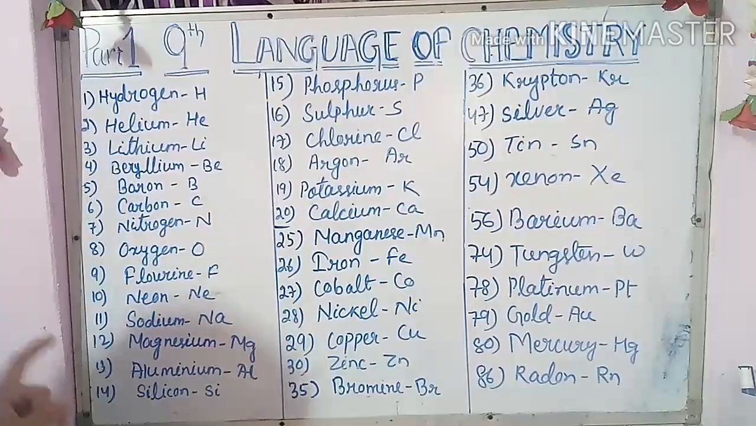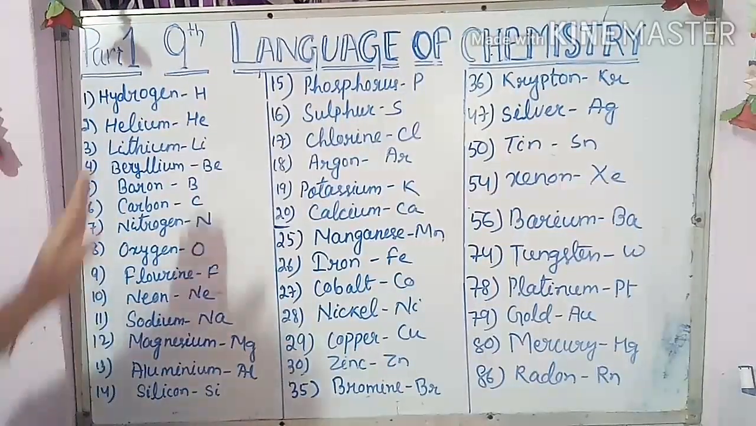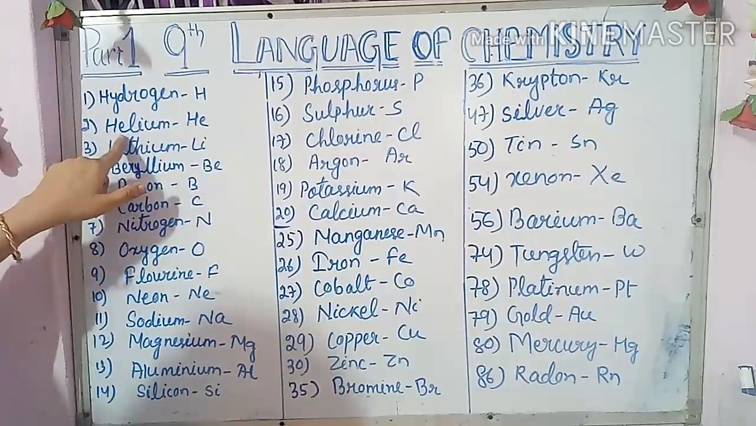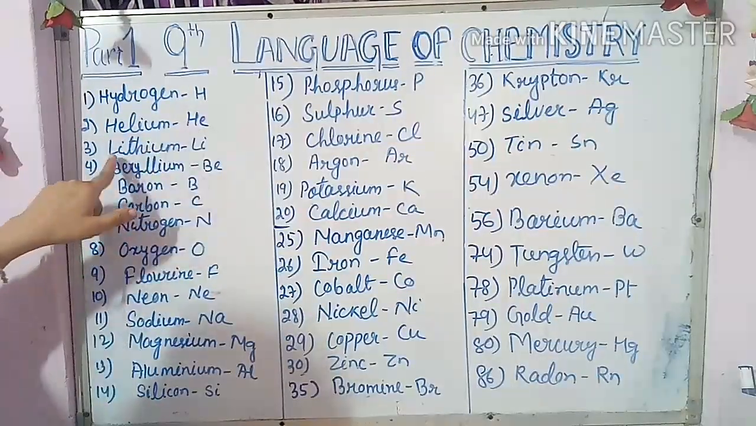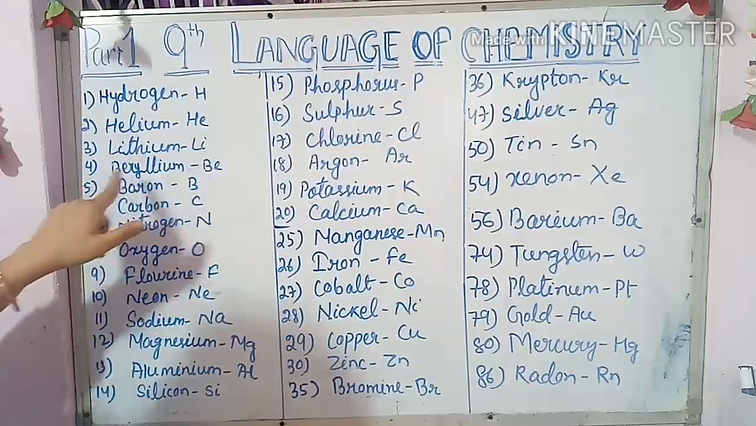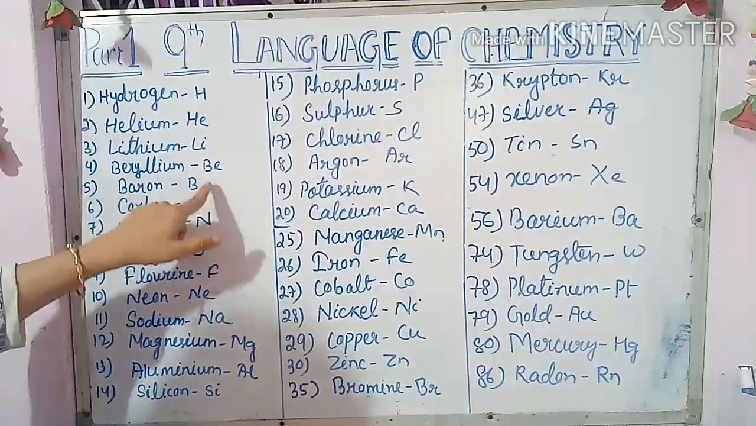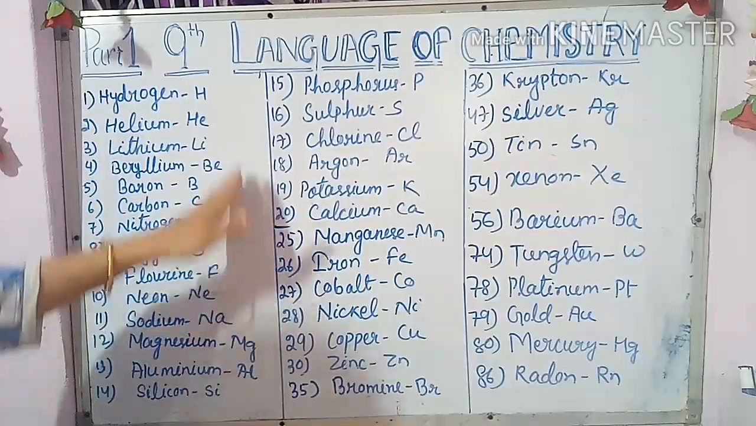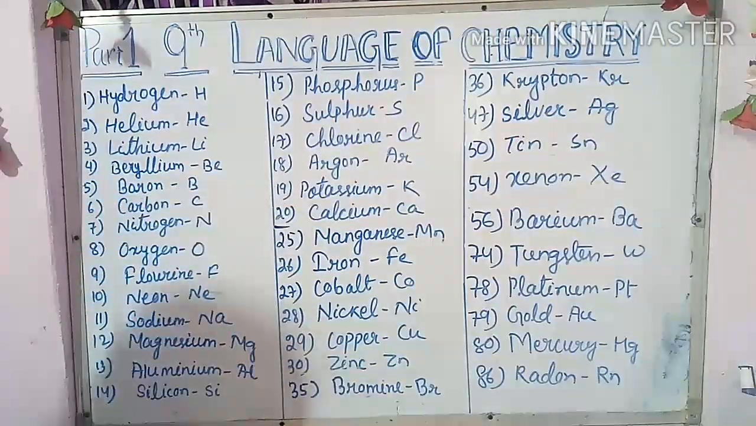Now the second one is, the symbols of some elements were derived from the first two letters of their English name. Now you can see the two letters He, from the English name. He, the two letters came. Lithium, Li, it came. Beryllium, Be, it came. So some came from a single letter, some came from two letters.